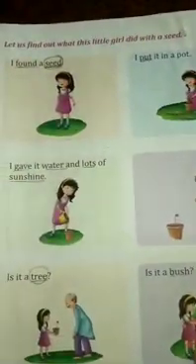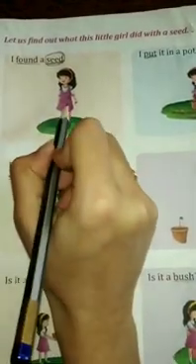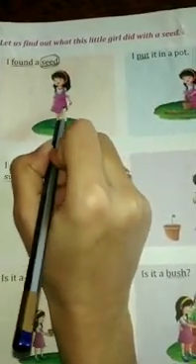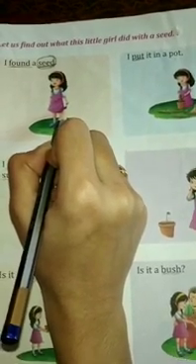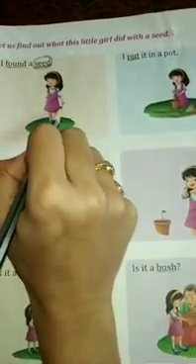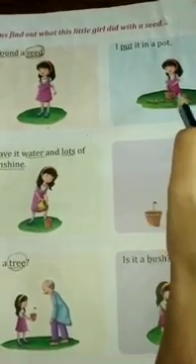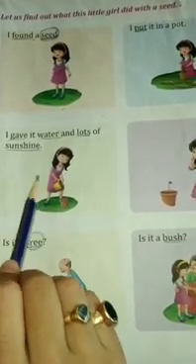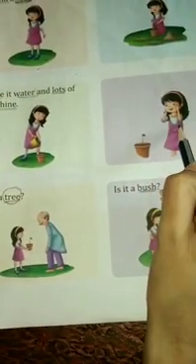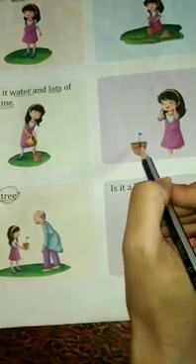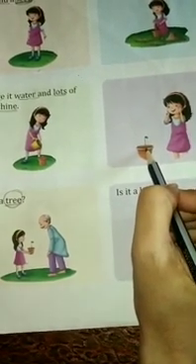Okay, so this is the story. Okay, students, now I will explain it. So here in the first picture you can see that the little girl is holding a seed because she found that seed. Then she put that seed in a pot and she covered the seed with some soil. Then she gave water and lots of sunshine to the seed every day. After that, after some days, she was surprised to see that one little plant came out from that seed.